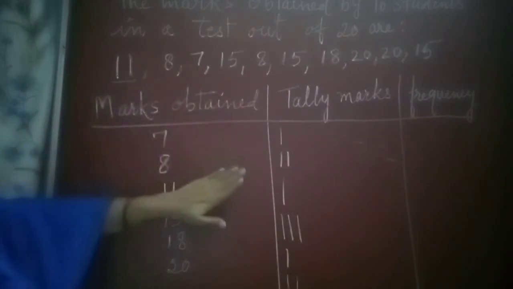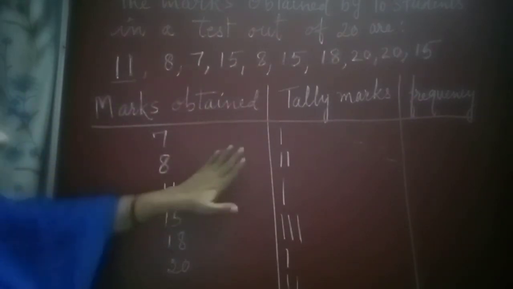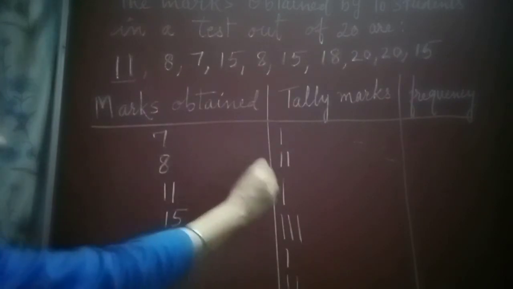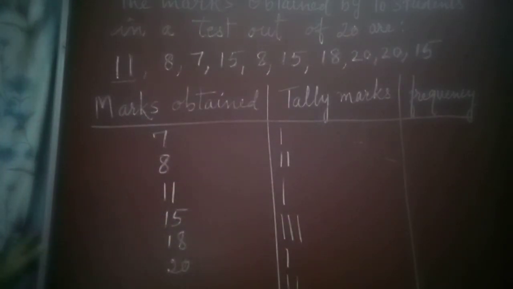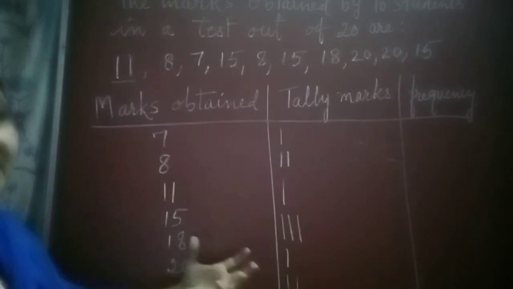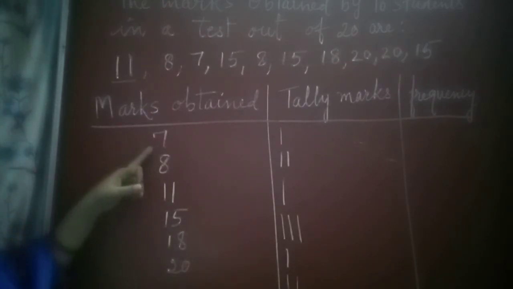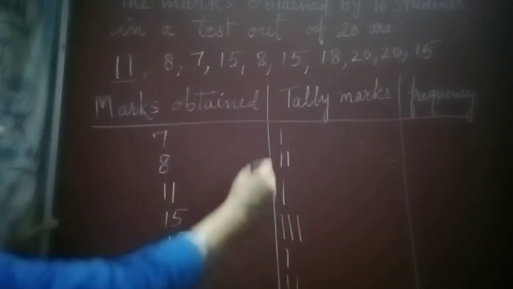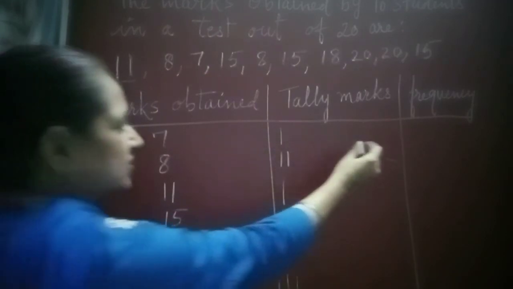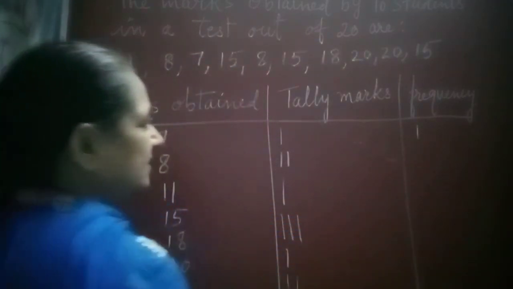Here you see we have filled in all the tally marks. One bar has been drawn against each mark. Now we will see how many times each occurs. Frequency is the number of times it occurs. Seven marks were obtained by only one child, so the frequency is 1.